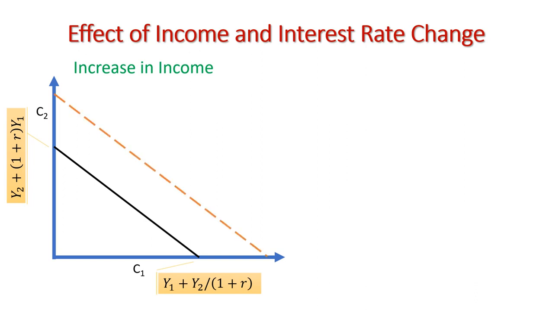The opposite will be true in case of decrease in income.